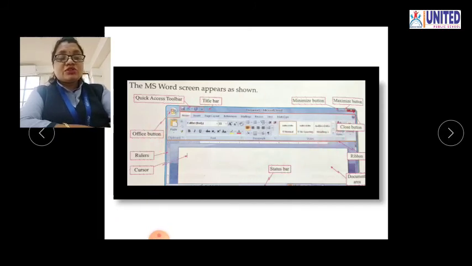Okay, so let's recall it. Title bar. Then on the title bar there is a quick access toolbar, minimize button, maximize button and close button. Then there is an Office button. This is also one kind of element. Then a ribbon is available here. Ribbon has two parts, tabs and groups. Okay, now the next is this document area, then the cursor, then rulers, then status bar. Okay, so these are the main elements of this MS Word 2007.